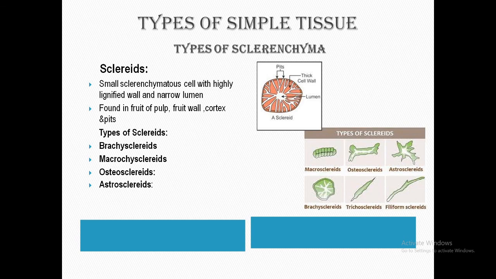So this is the total about the permanent tissue. Here in permanent tissue, we study the types of permanent tissue. Today we only discussed the first type, the simple permanent tissue and its types. It includes parenchyma, collenchyma and sclerenchyma and their types. I hope you understand the simple permanent tissue. In the next video, we will discuss the complex permanent tissue. Thank you.